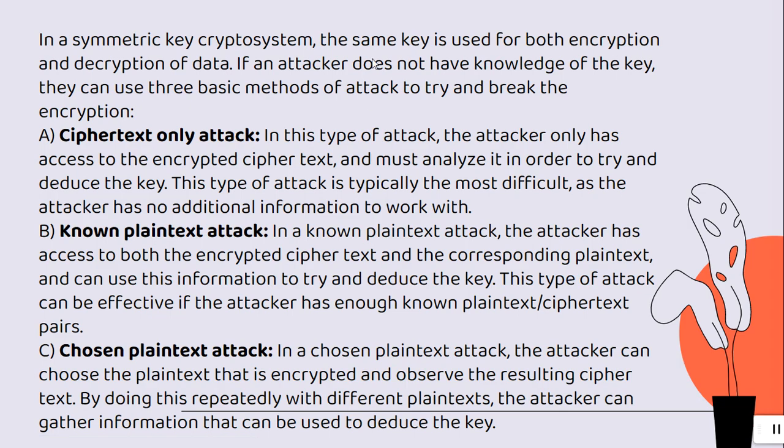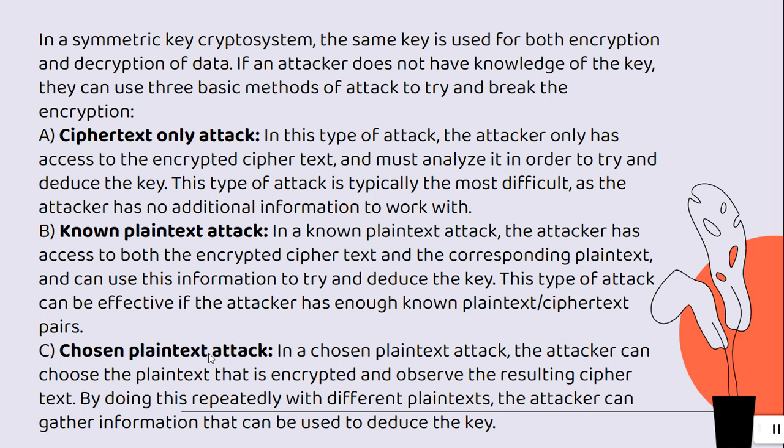In a symmetric key crypto system, the same key is used for both encryption and decryption of data. So these are three main headings given in the question. Ciphertext only attack. In this attack, the attacker only has access to the encrypted ciphertext and must analyze it in order to try and deduce the key. This type of attack is typically the most difficult. Known plaintext attack. The attacker has access to both the encrypted ciphertext and the corresponding plaintext and can use this information to try and deduce the key.